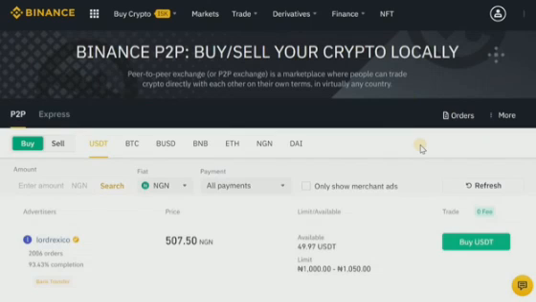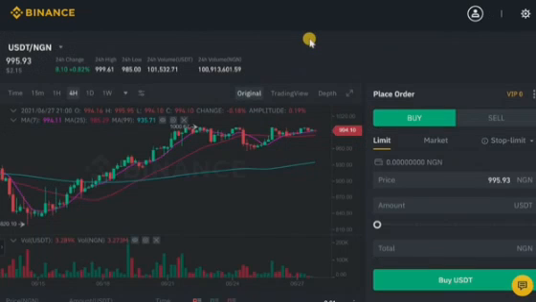Now once you've transferred your USDT from your P2P wallet to your spot wallet, trading this pair means that you are going to be buying USDT or selling USDT. It's either you buy USDT from your NGN fiat balance or you sell USDT back to your NGN fiat balance. This is how you trade the USDT NGN on spot. For you to effectively do this, you would have to be on TradingView. Now, TradingView is what I am going to use to show you exactly how you can trade this pair and make a lot of money out of it. Now let's go over to TradingView.